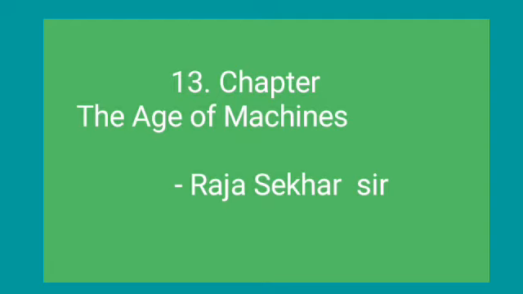In the introduction, what did I say? Yes, in this chapter you are going to learn about different machines. You are learning especially early stone tools, discovery of metals, wheels, carts, and boats. Anyway, in the introduction I already said the different headings.